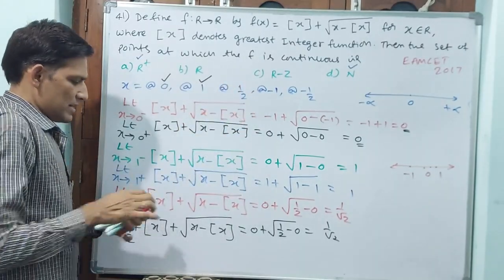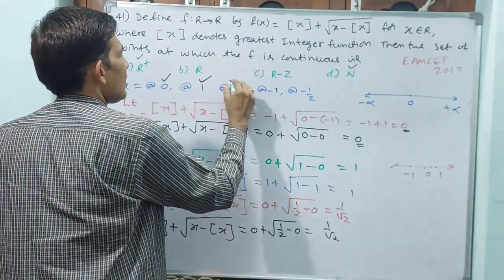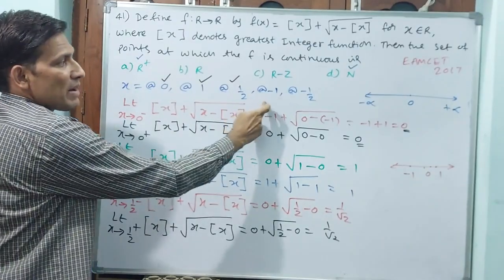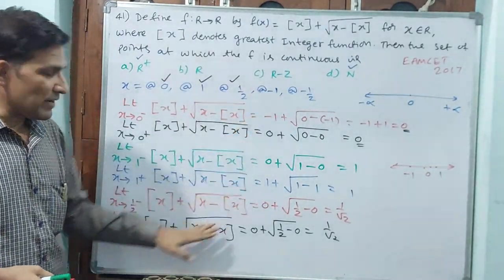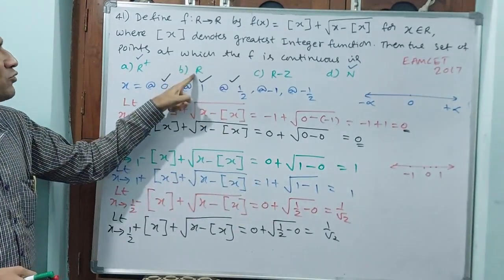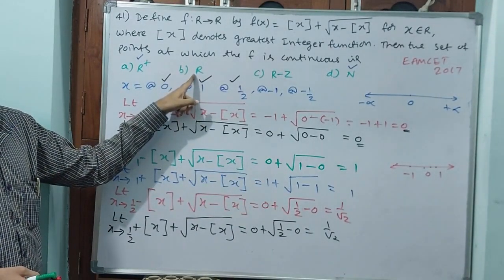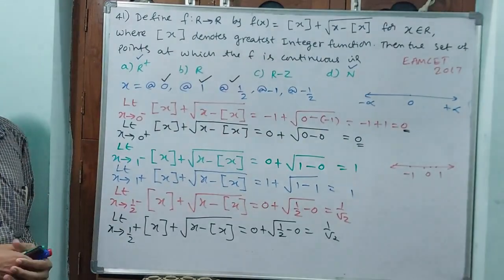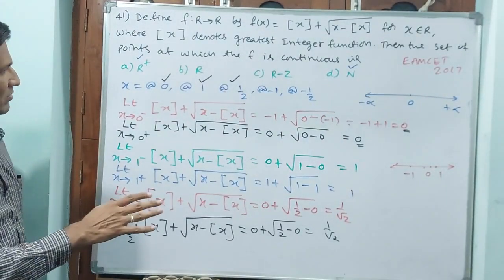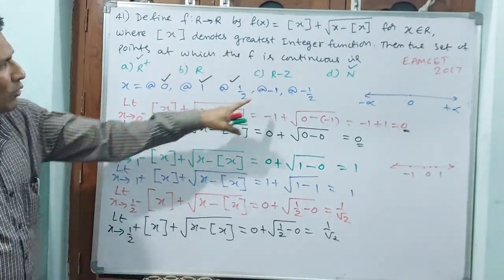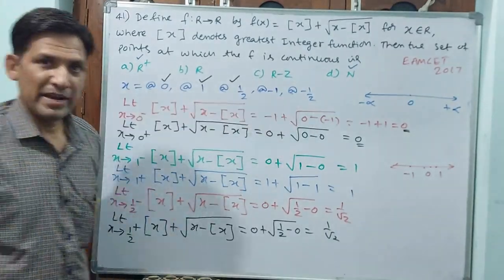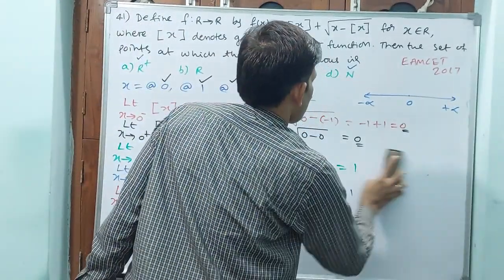Now I want to write here, at 1/2 also it is continuous. Now I will see minus 1 and minus 1/2. If in these two places this function is continuous, automatically R is going to become the answer. Why? Because every number is going to be continuous. Now there is no space, I am going to rub this. Pause and note down. We will check for continuity at minus 1 and minus 1/2.